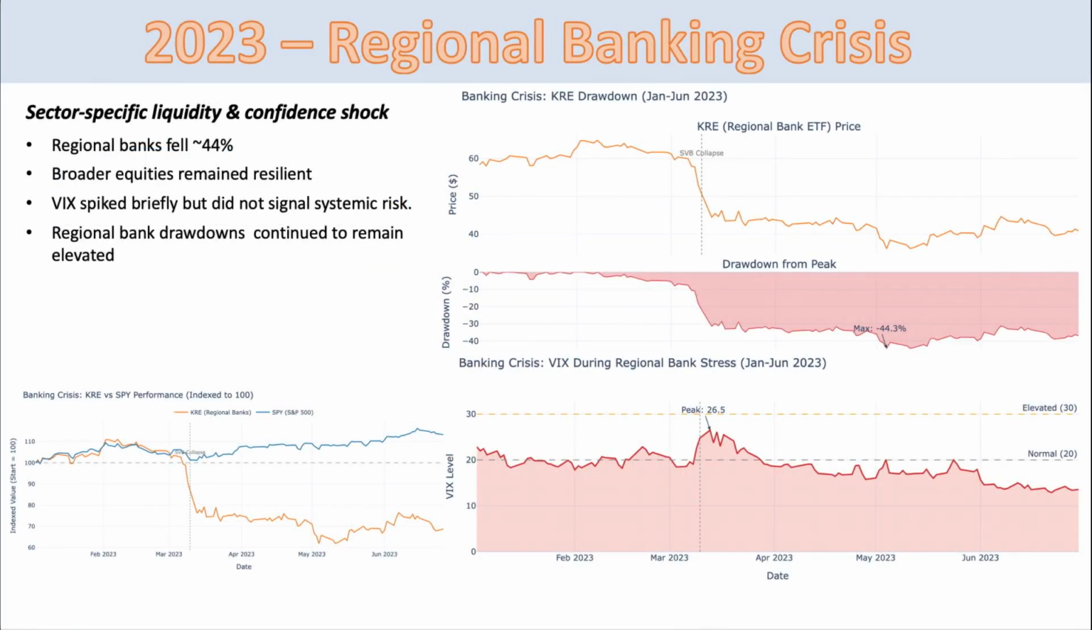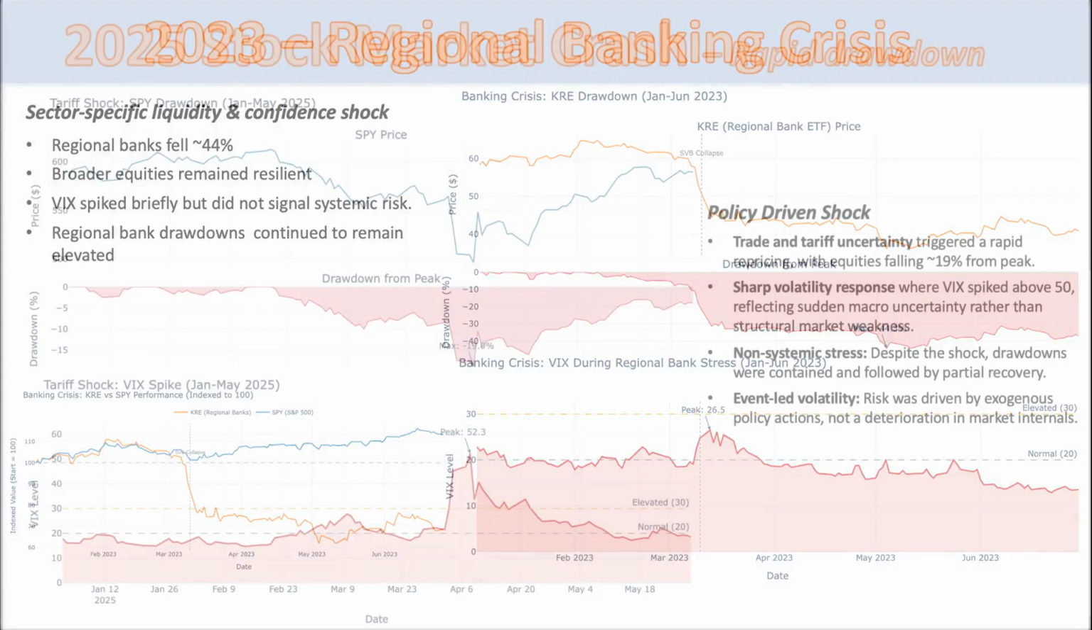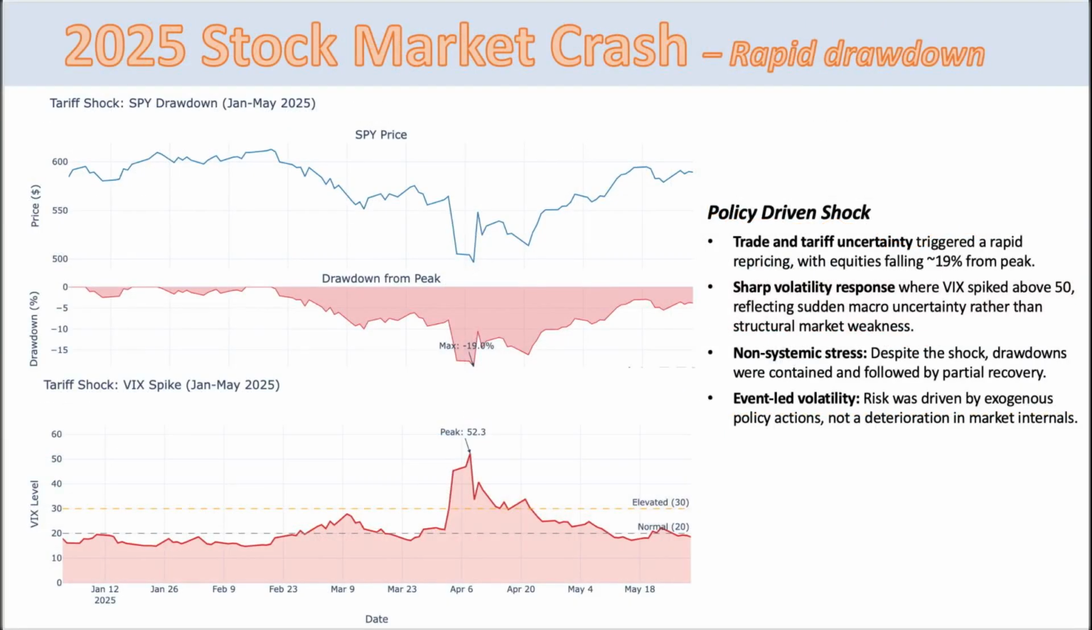In 2023, risk was quieter but no less dangerous. Regional banks lost nearly half their value while the broader market appeared stable. Volatility normalized quickly, even as sector-level stress persisted. In 2025, policy uncertainty triggered sharp drawdowns and sudden volatility spikes. Fear surged, then faded, without a systemic breakdown underneath.